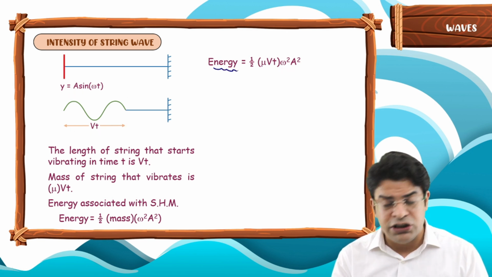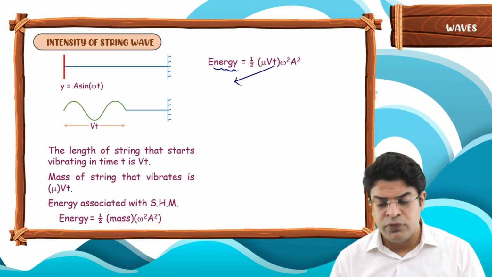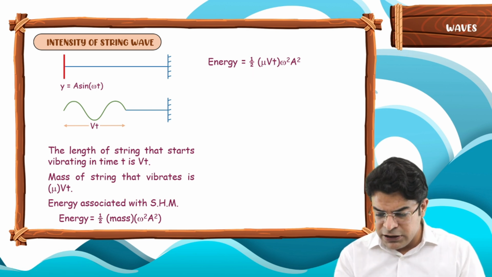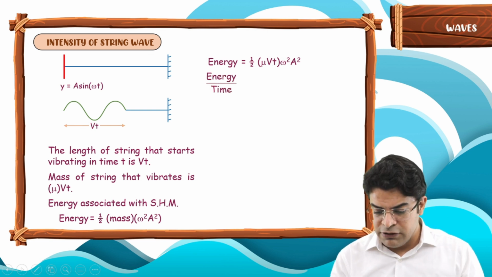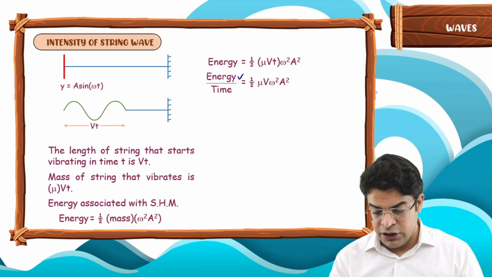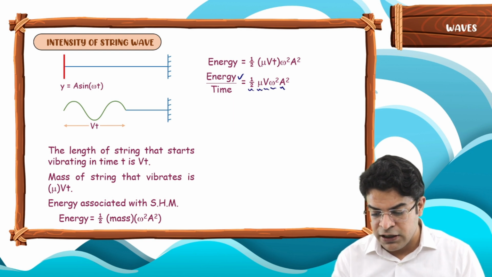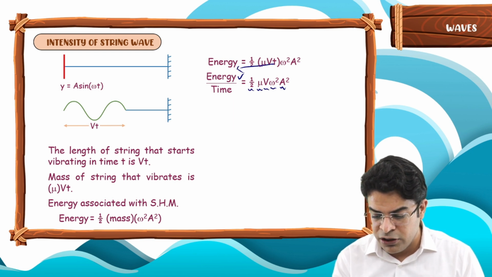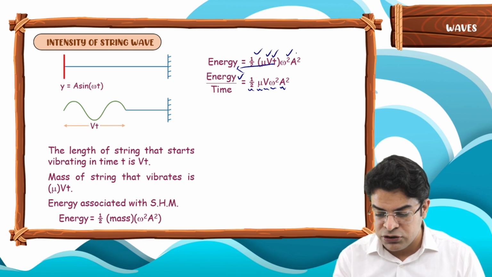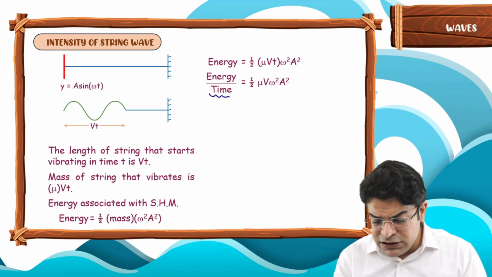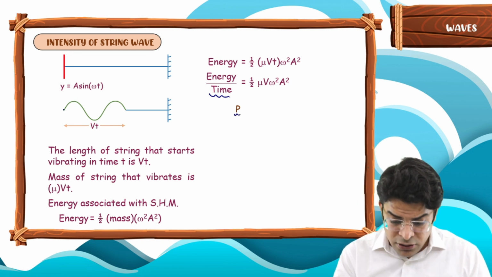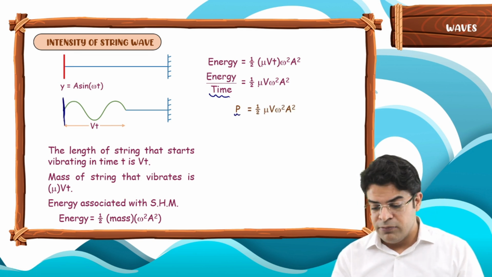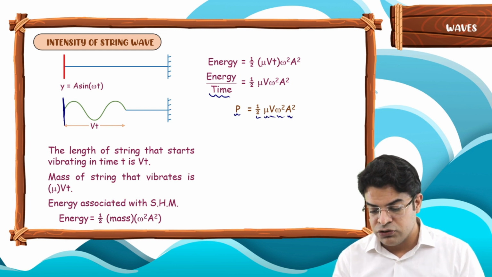Now this energy transferred per unit time will be the power. So if I just bring this time down here, that will be the power, and this is so easy to remember. So you will say energy per unit time equals half mu v omega square a square. I have just brought this time down here. And the energy per unit time is the power. So the power delivered due to this SHM is nothing but half mu v omega square a square.